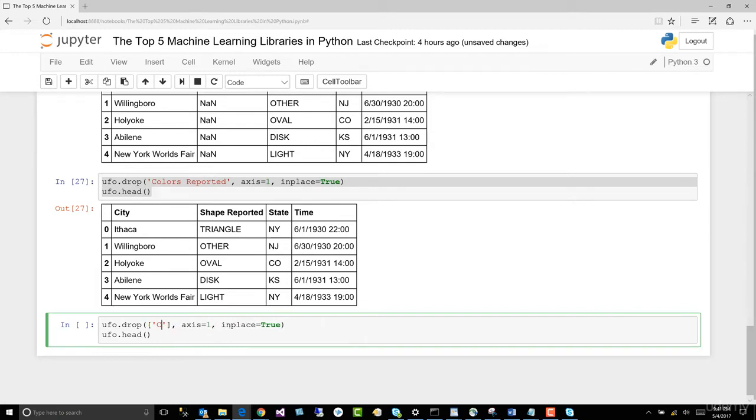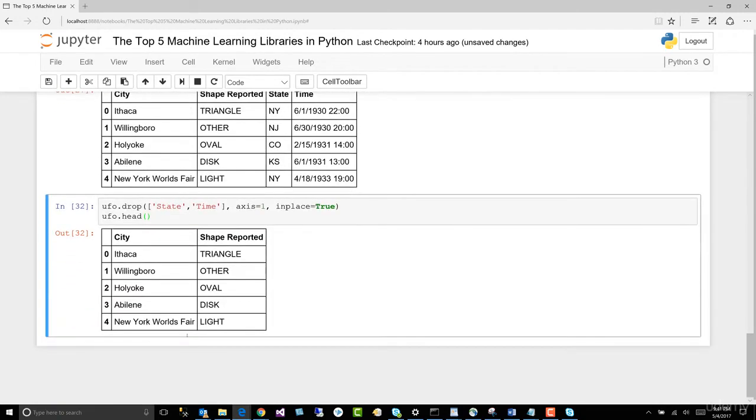Colors reported can't be used because it's already gone. How about state? Watching our case. Over here, comma, quotes. How about time, because it's easy to type. So state, time, axis 1, that should do it. And now we've just dropped those 2 columns.